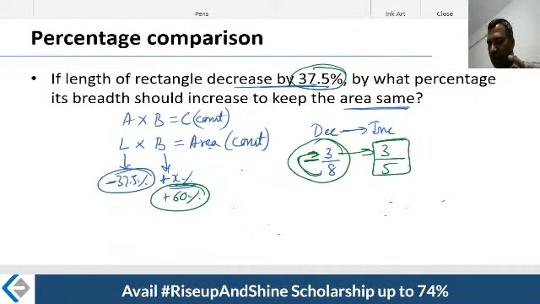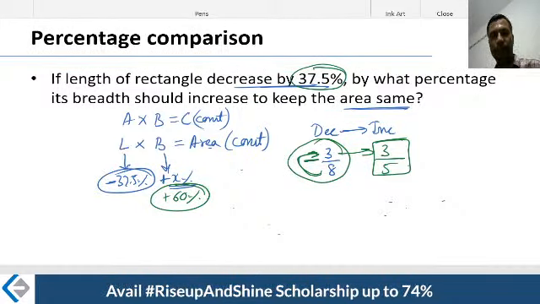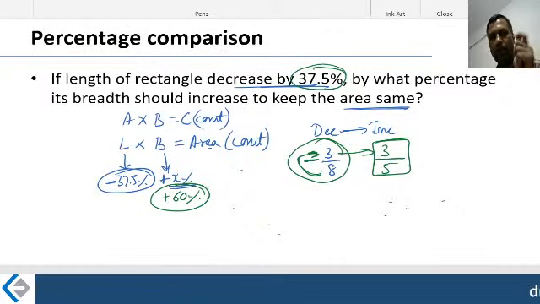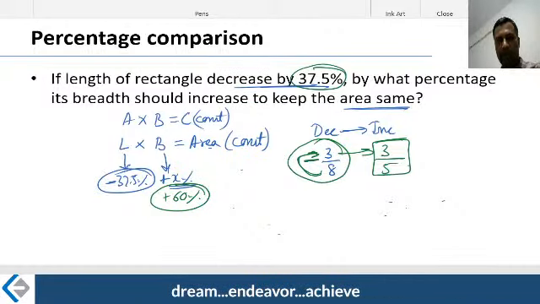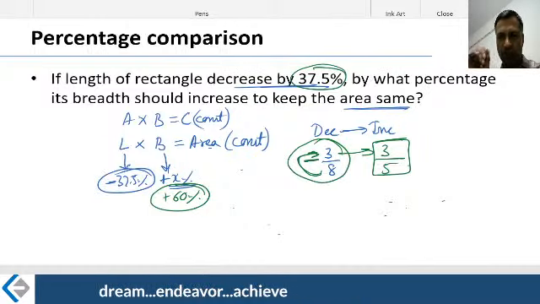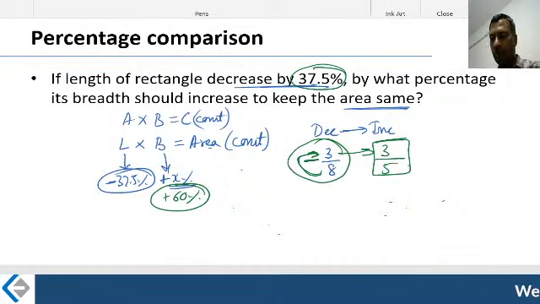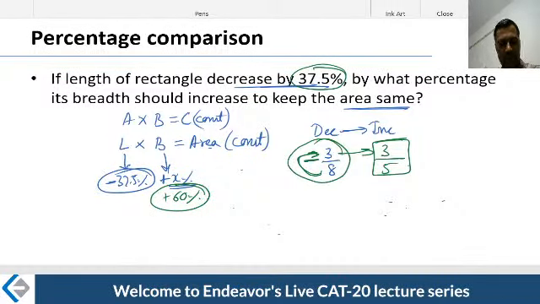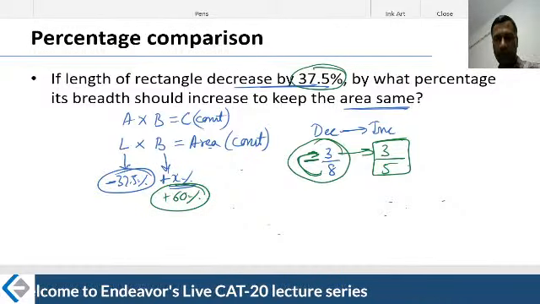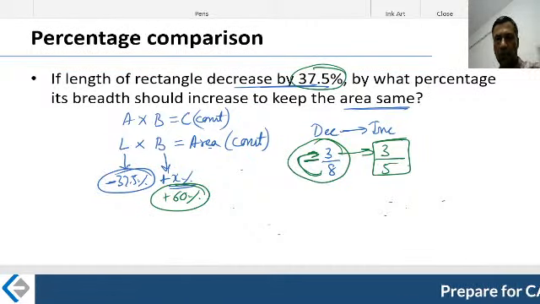So here, at Endeavor, we also have what we call a toothpick test. What do you mean by toothpick? We will not give the pen and the paper. Rather, we'll give a question paper with about 20-30 odd questions. Then we'll give a toothpick. Yeah, literally a toothpick. We say do it mentally, which means you read the question, you do the calculation mentally, and you punch the answer using the toothpick. There will be 4 answer options, A, B, C, D.